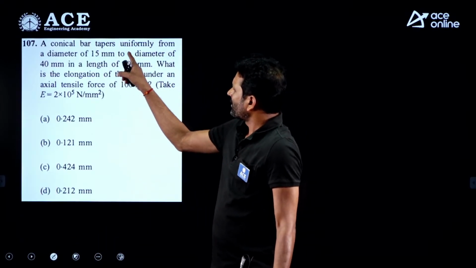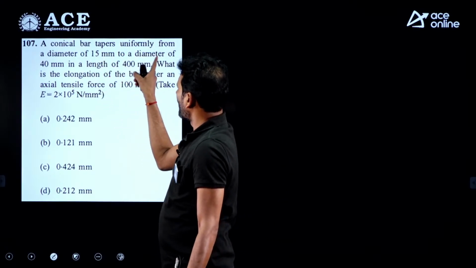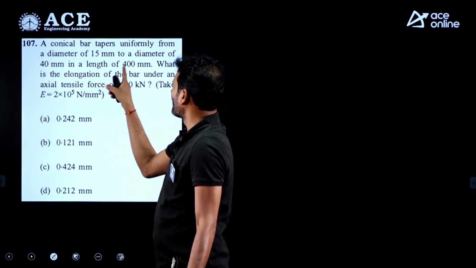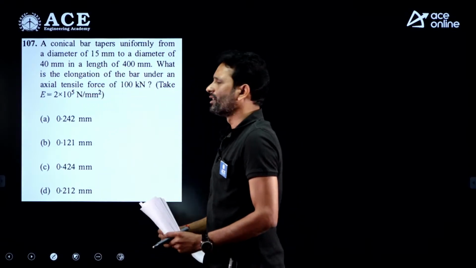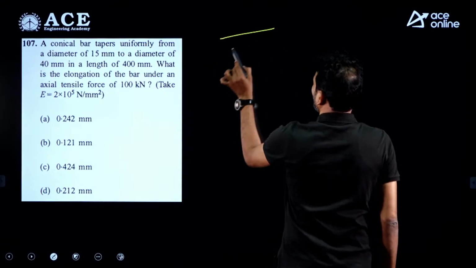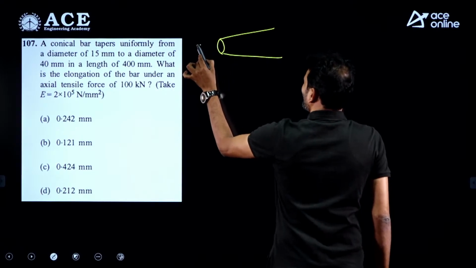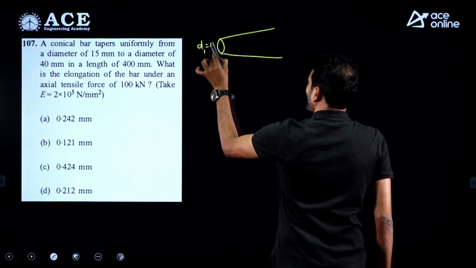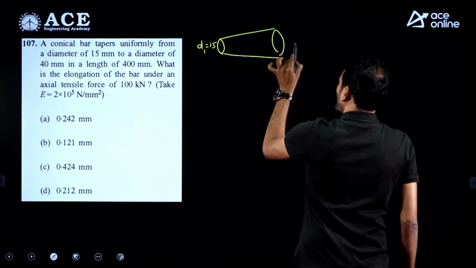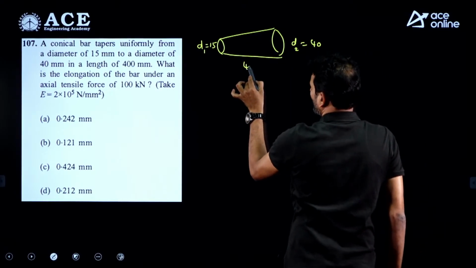A conical bar tapers uniformly from a diameter of 15 millimeter to a diameter of 40 millimeters in a length of 400 millimeters. Again, it is a circular tapered bar. One end it is 15, other end it is 40. Let's say D1 is given as 15 and D2 is given as 40 millimeters over a length of 400 millimeters.